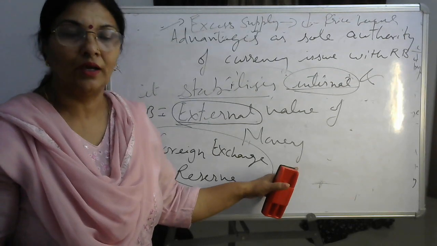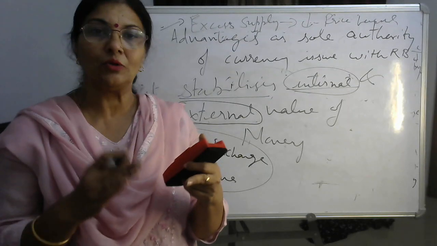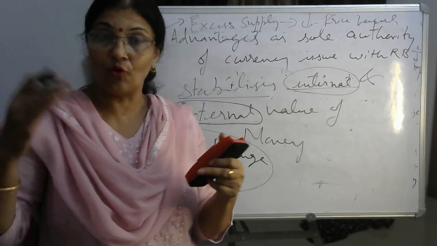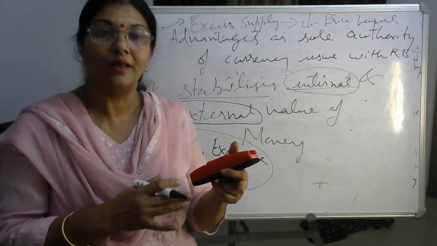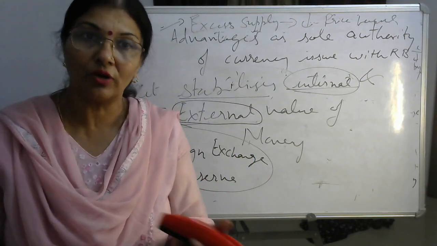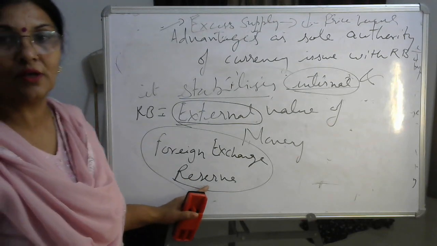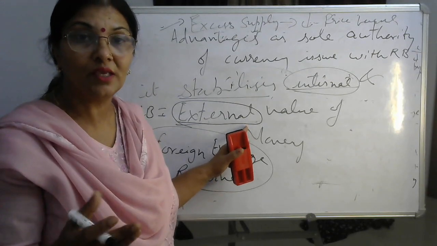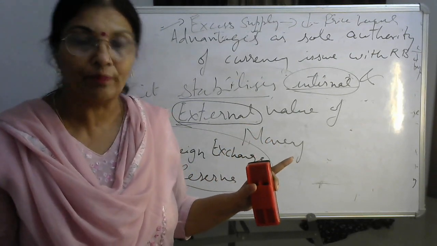ठीक है? If country wants the value should be between $1 is equal to 82 to 84 rupees. तो अगर 84 रुपीज़ से आगे या 82 रुपीज़ से नीचे जाएगा तो आरबीआई क्या करेगा? डॉलर को बेचना और खरीदना शुरू करेगा in exchange of rupees by using this reserve and will maintain the external value of currency between $1 is equal to 82 to 84 rupees.